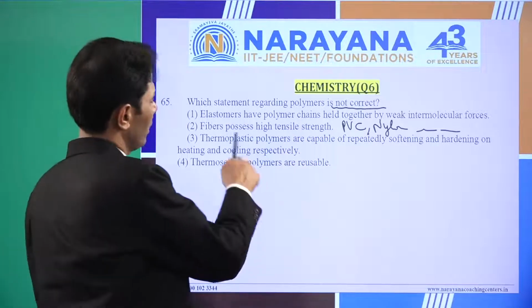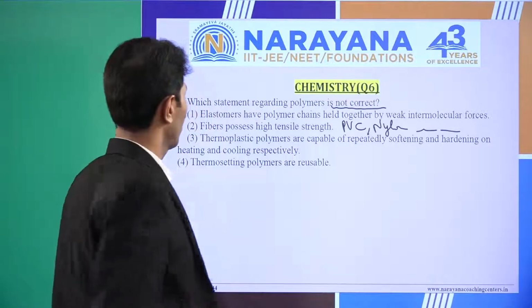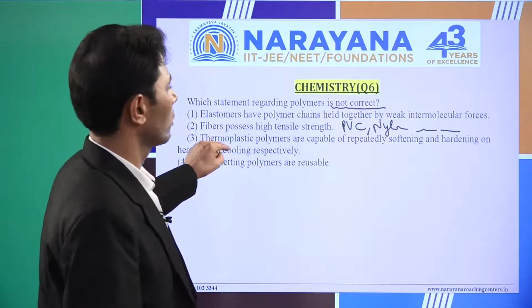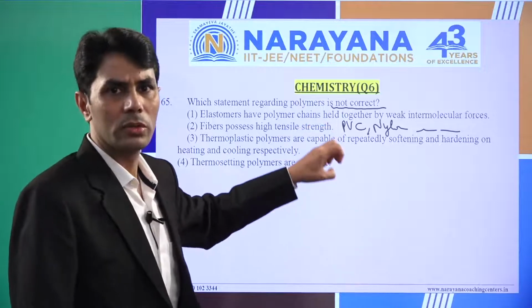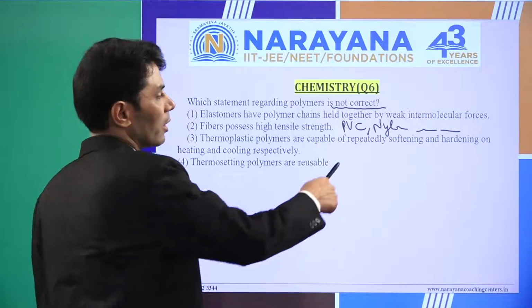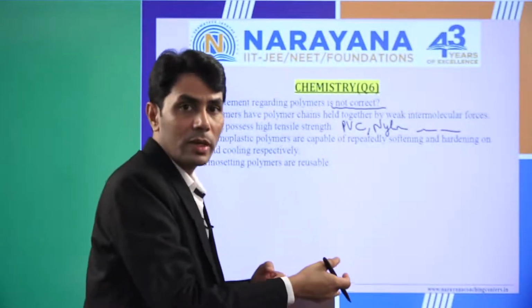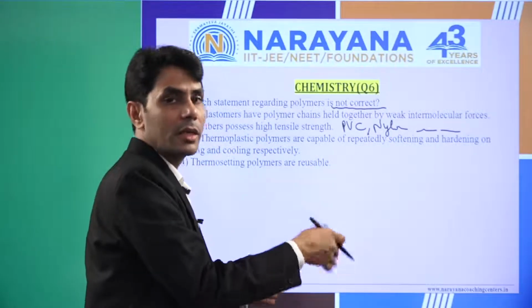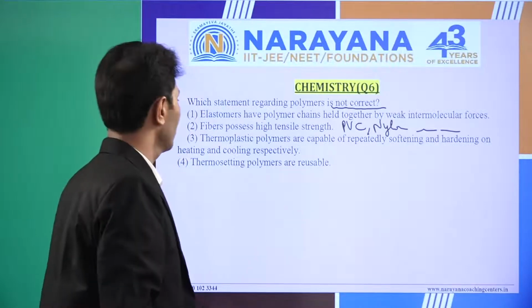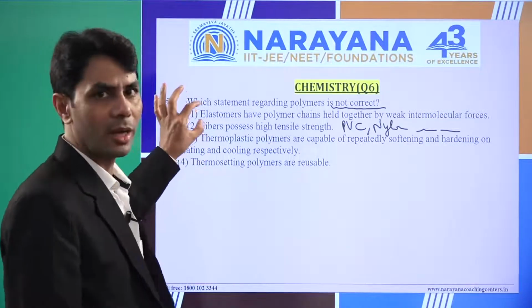So yes, those possess high tensile strength. And thermoplastics, also Teflon, nylon, if we increase the temperature they become soft, and as we decrease the temperature, again they become hard. So this statement and this statement both are correct.